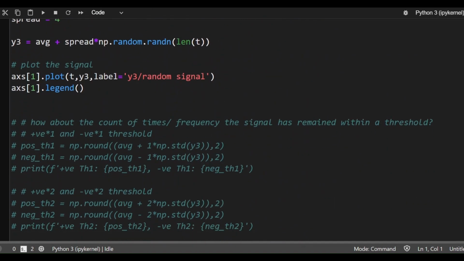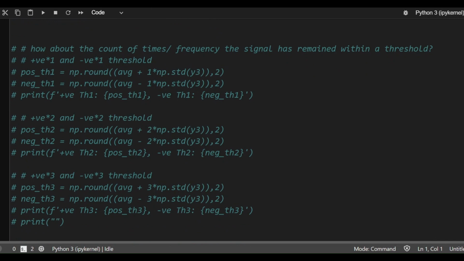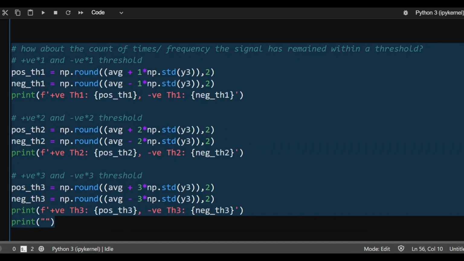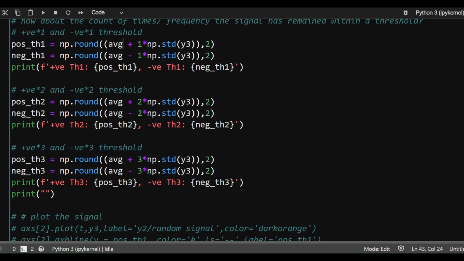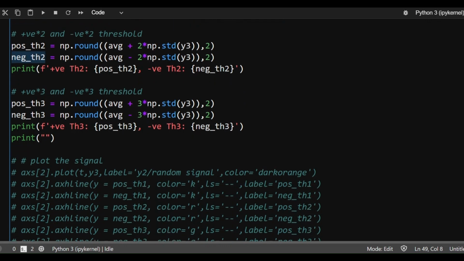Let's move further. What I intend doing now is that I talked about spread, so let me divide this spread into certain thresholds. Specifically, I'm going to be splitting these into 3 parts. I'll be setting 3 thresholds, and I'll be seeing how much this data is contained within these thresholds. My first threshold will be positive threshold 1 and negative threshold 1, which is swinging around the average, that is the number 10, with some value on the upside and some value on the lower side. Then I'm going to be using a slightly larger threshold, and this time I'm going to multiply it by 2. So that becomes my positive threshold 2 and negative threshold 2. And then I'm going to be deciding a third threshold, which is even larger because I'm multiplying it by 3.